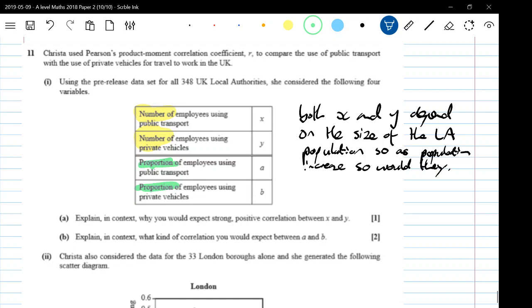So now you would expect that the higher the proportion of people using public transport, that would take people away from private vehicles. More people using private vehicles would take people away from public transport. So when you talk about proportion as opposed to number, you'd expect a negative correlation. So for part B, we're expecting a negative correlation.